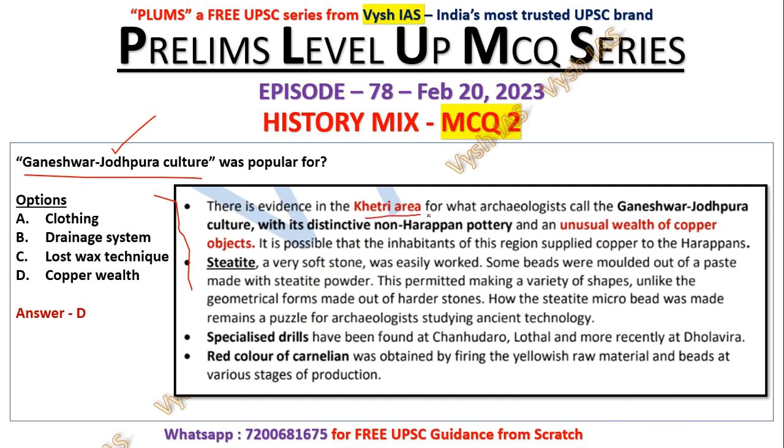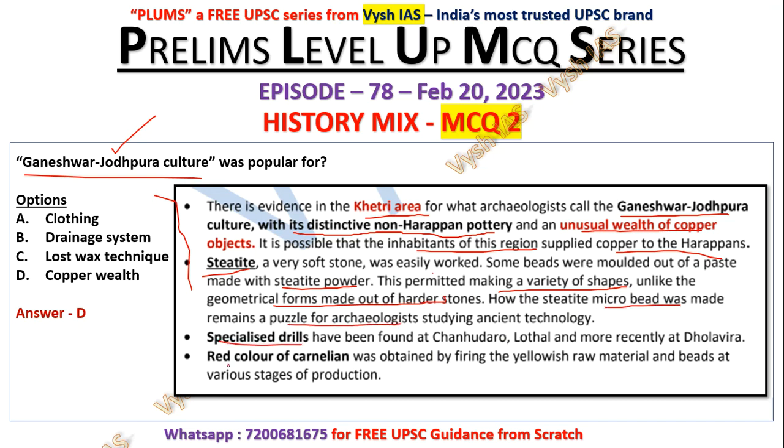There is evidence in the Khetri area for what archaeologists call the Ganeshwar Jodhpura culture, with its distinctive non-Harappan pottery and an unusual wealth of copper objects. It is possible that the inhabitants of this region supplied copper to the Harappans. Steatite, a soft stone, was easily worked. Some beads are molded out of paste made with steatite powder. These are extra things. This permitted making a variety of shapes, unlike the geometrical forms made out of harder stones. So it was a soft stone, so it was more flexible. You can make many shapes out of it. And how these things were made remains a puzzle.